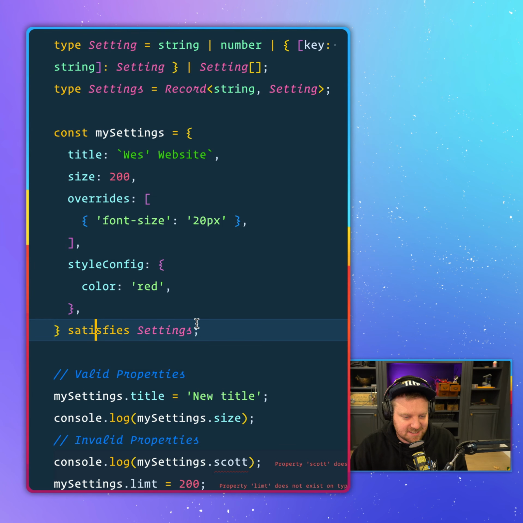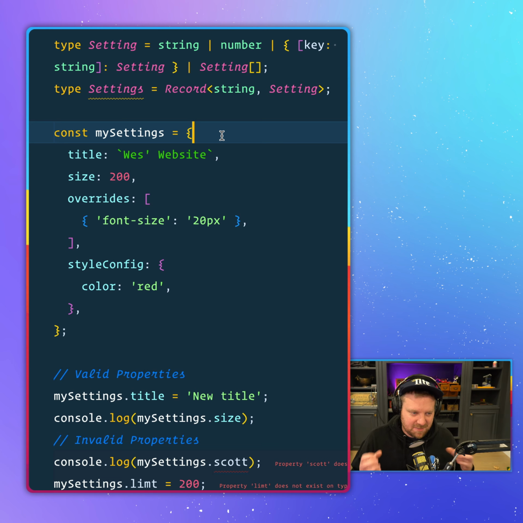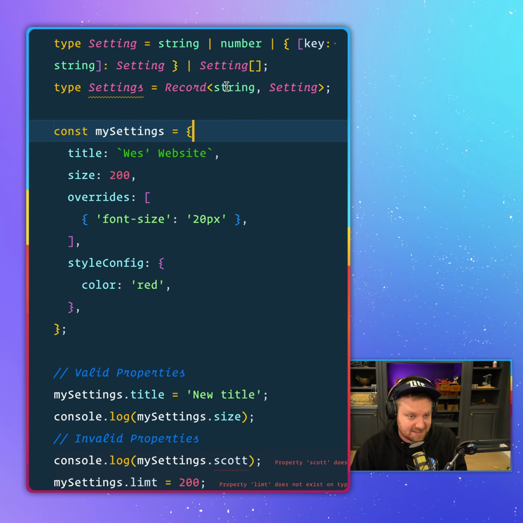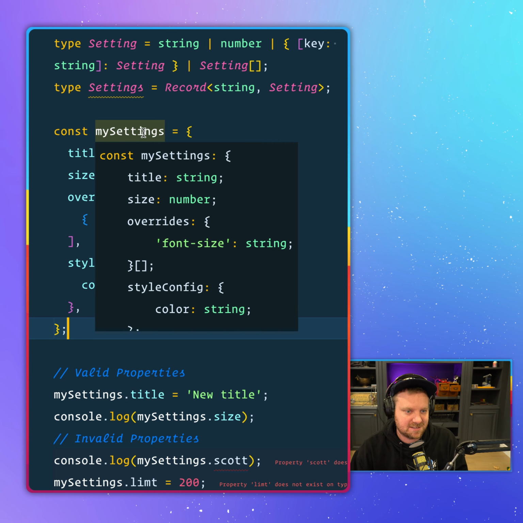TypeScript 4.9 gives us satisfies. What does that do? Well, sometimes we have unstructured data, meaning that you don't know what the keys and values are going to be ahead of time, but you still have some validation or some actual types for it. Here I have a setting that's a string, a number, a nested object of strings or numbers, or an array of string or number. And then we have a setting record here where the key and then the value is actually a setting.